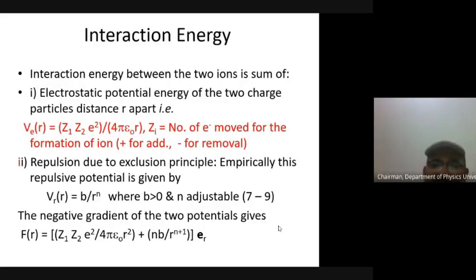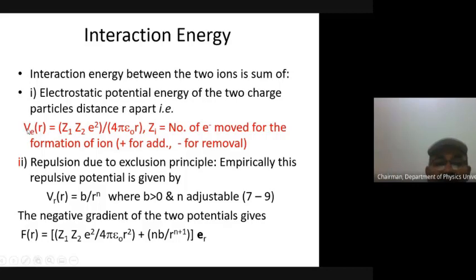Now, interaction energy. Interaction energy between two ions is the sum of the electrostatic potential energy of the two charged particles a distance r apart. Again, going towards Coulomb, V_E(r), as we mentioned in the start, is the key towards bonding.